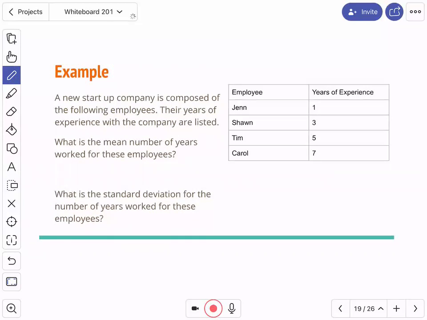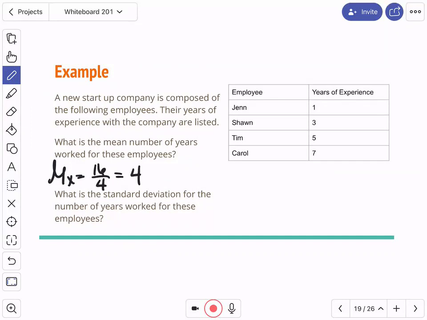If I asked for the mean number of years worked for these employees, what would you do? How would you find the mean of these values? Add them all up and then divide by 4. So mu of x is equal to 7, 5, 3, and 1. That's 12, that's 16. That's 16 divided by 4. So the mean is 4, right?